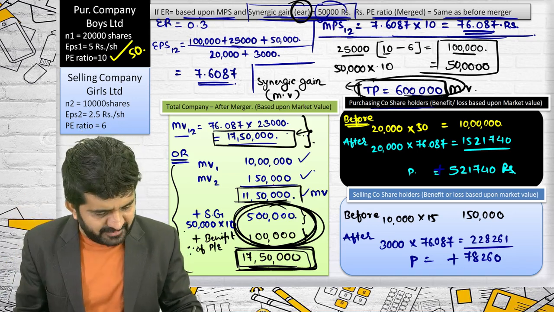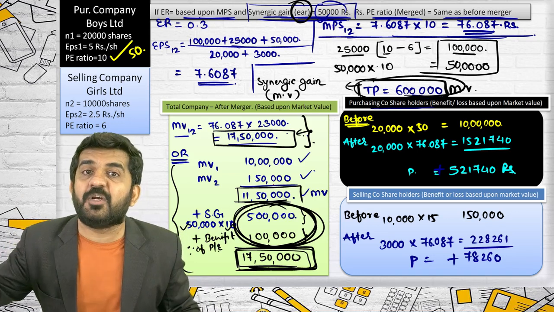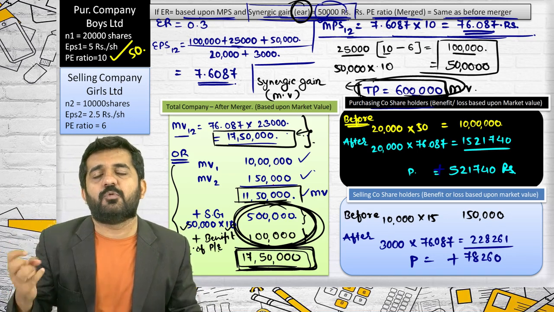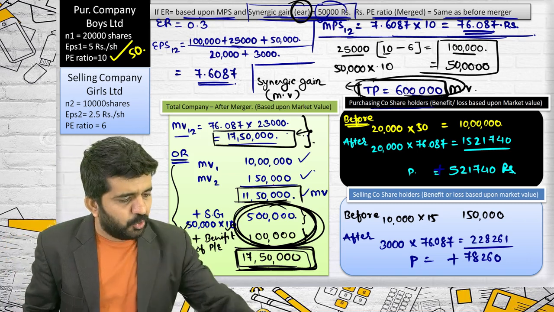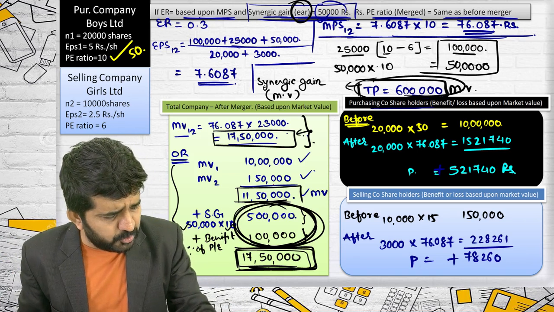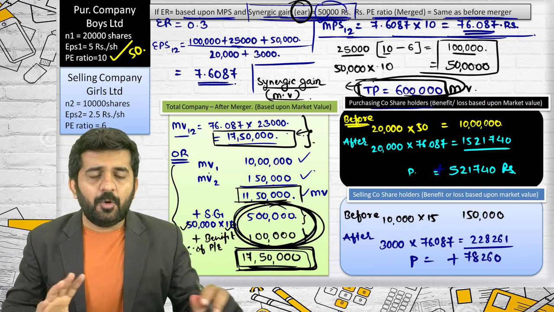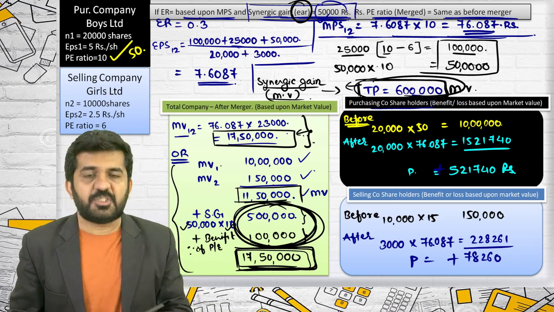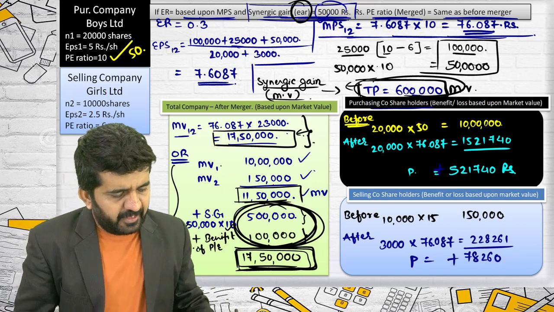It is not always the synergic gain in terms of earnings multiplied by 10. There are other benefits and loss also because of PE ratio, which happens because of merger as far as market value is concerned. So this is also termed as synergic gain in terms of market value. I hope you are absolutely clear what is the meaning of synergic gain in terms of market value. Is that all? Let me go to the next question,